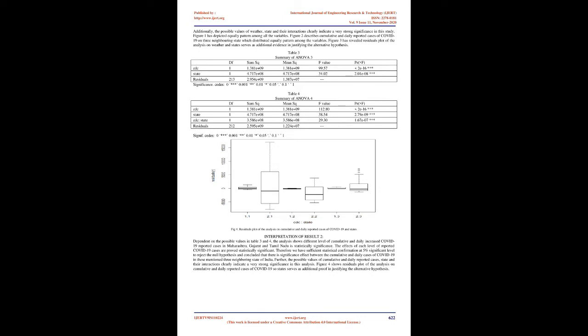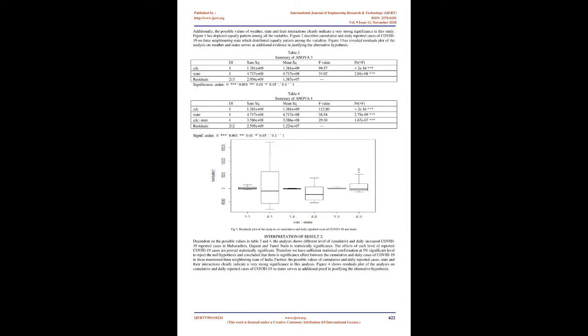3.1 Hypothesis 1. H0: there is no significant effect on COVID-19 reported cases in different levels of weather. H1: there is a significant effect on COVID-19 reported cases in different levels of weather. 3.2 Hypothesis 2. H0: there is no significant effect on the increase in COVID-19 reported cases in different levels of weather.